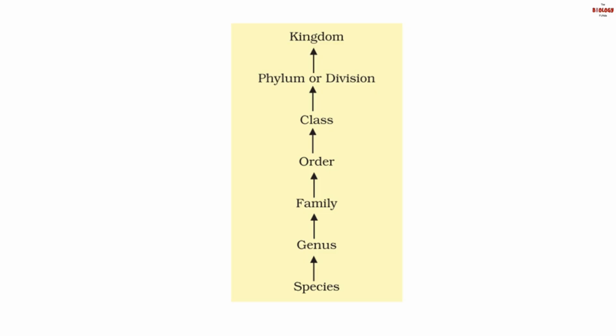As we go from kingdom to species, the specificity of the organism increases. The organism will have more specific characters. Kingdom will have general characters, species will have specific characters. So, under Kingdom Animalia, we will first learn the names of the phyla, and then we will learn the basis of classification under which the phyla are categorized.